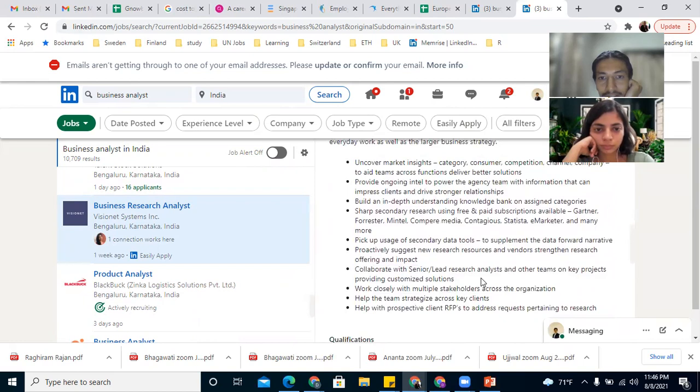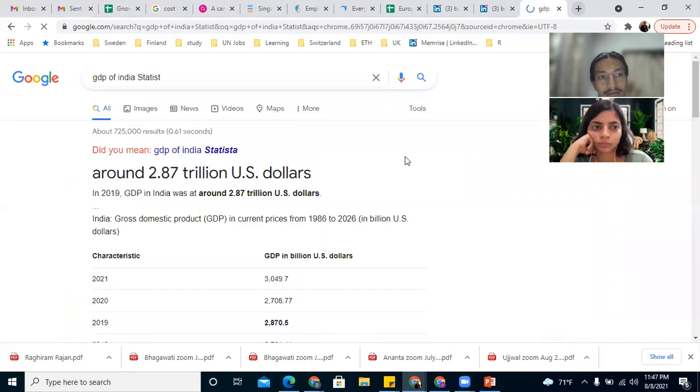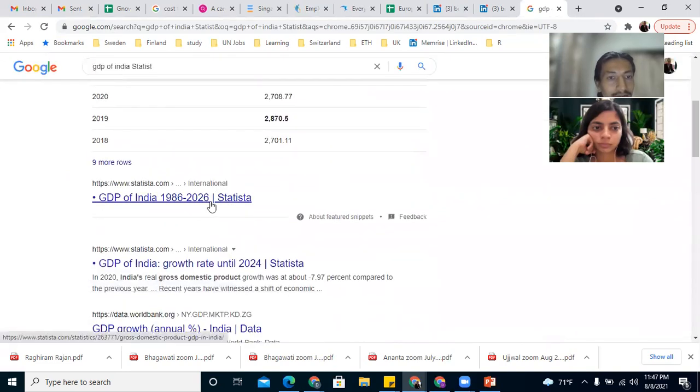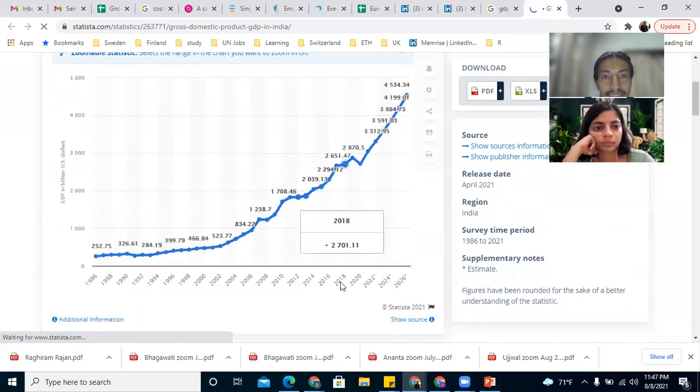Business research analyst. Yeah. See, I said secondary research using free and paid subscriptions like from Gartner, Forrester, Mintel, Campaign Media, Contagious, Statista, eMarketer. So these are different platforms where reports and data are already available. For example, Statista, let's say GDP of India. So you will see a lot of existing data over here.